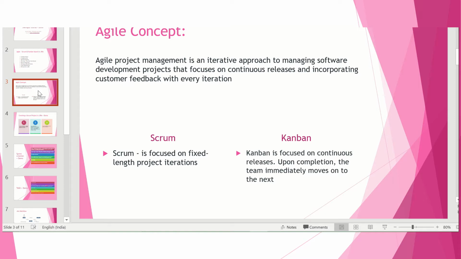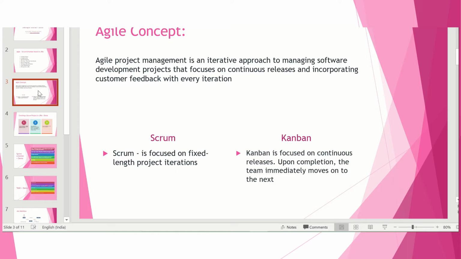Each iteration will contain your design, development, test, and deployment, right? So it is an iterative and incremental approach, and every increment is a potentially releasable product which complements your previous version.